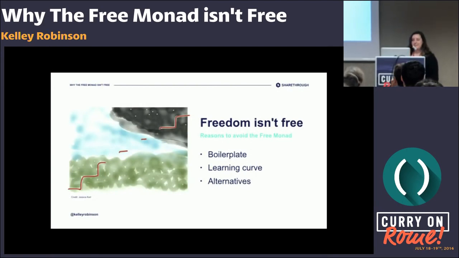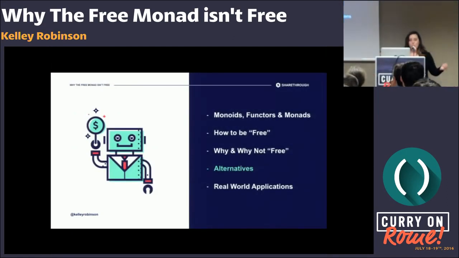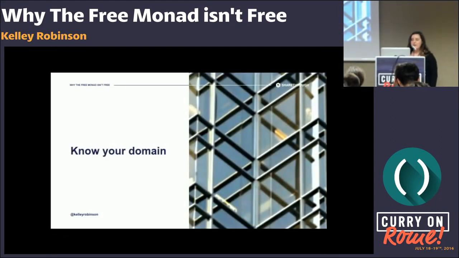We want to stay in the blue sky. We can take an airplane to get from point A to point B. A rocket ship is too expensive. So if we're not going to use the free monad, what are the options for us? Well, before we talk about the alternatives, it's important to know your domain. And I'm not saying that we can't use the free monad. I'm saying that we need to be mindful of the applications that we make. Like everything in programming, it's all about trade-offs and totally dependent on your domain.